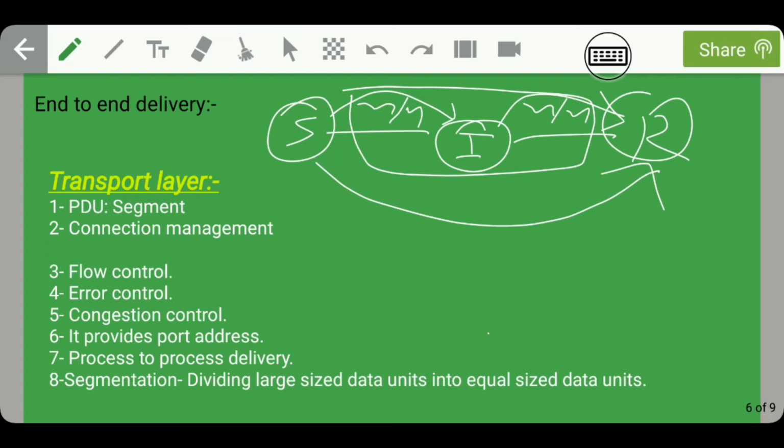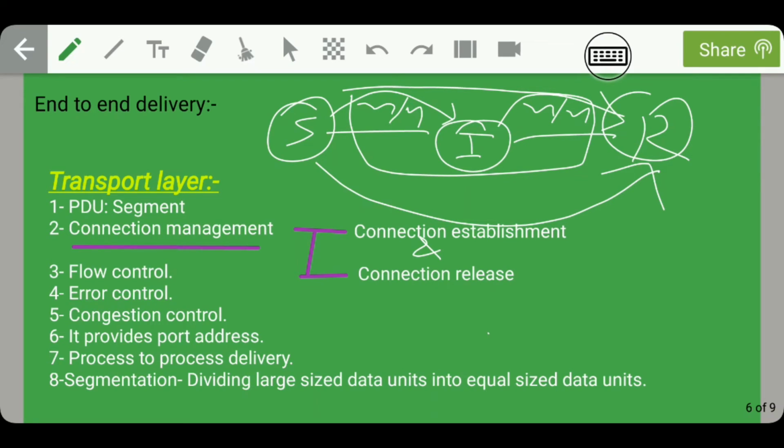Guys, moving on, let's talk about the next layer of the OSI reference model, that is the transport layer. Some features of the transport layer are that the data format supported by the transport layer is segment, that is, the PDU in the transport layer is segment. Moreover, the transport layer can do connection management. So what does this connection management mean? It means that the transport layer can do connection establishment as well as connection release.